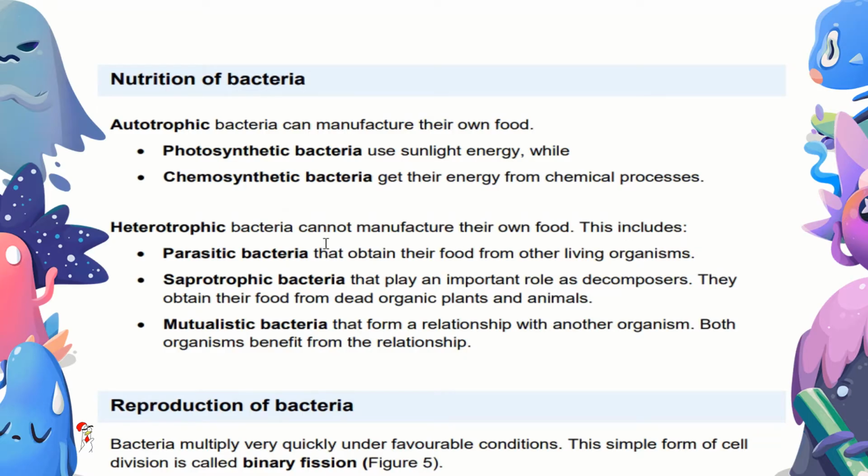This includes parasitic bacteria that obtain their food from other organisms. There are saprotrophic bacteria that play an important role as decomposers. They obtain their food from dead organic plants and animals. Mutualistic bacteria form a relationship with another organism, and both organisms benefit from the relationship.